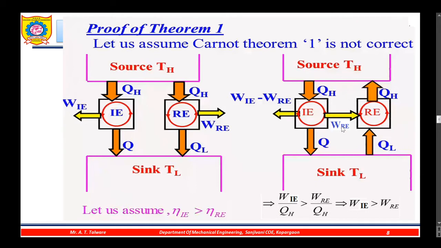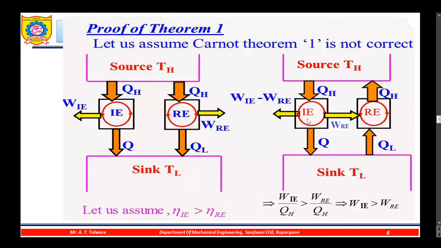The required amount of WRE is needed to operate the reversible engine acting as a refrigerator, and that is provided by the irreversible engine. It takes QL amount of heat from the sink and supplies QH amount of heat to the source. This QH and that QH are the same, so the source, that is the thermal reservoir, can be eliminated.